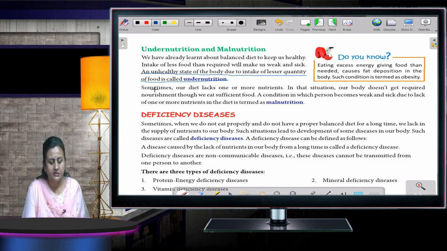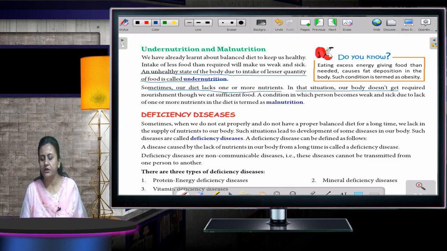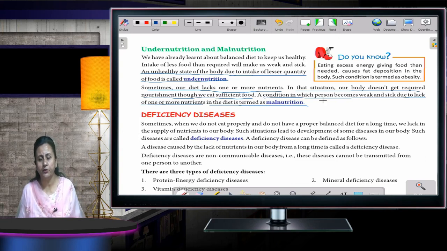Okay. Sometimes our diet lacks one or more nutrients. In that situation, our body doesn't get the required nourishment, though we eat sufficient food. A condition in which a person becomes weak and sick due to lack of one or more nutrients in the diet is called malnutrition. Although we are eating food, it is lacking in some nutrient, and that is known as malnutrition.